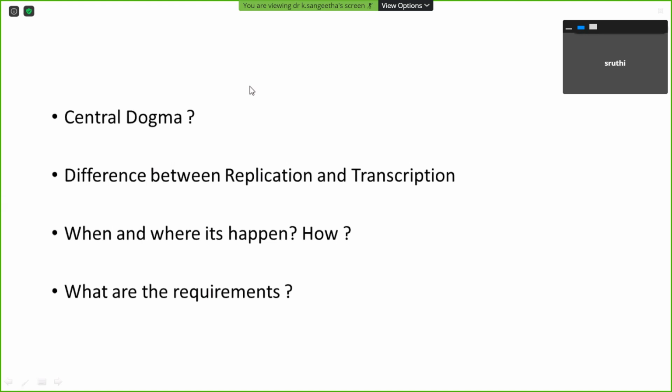Can you give an example? Neurons. Yes, neurons. If neuron damage happens, it is the end of cell division, so the damage will be more severe for physiological changes. Okay, fine. Now you have explained when replication happens, where it happens, and how it happens. The requirement may change depending on replication and transcription. Even for both steps, the requirement is going to differ.